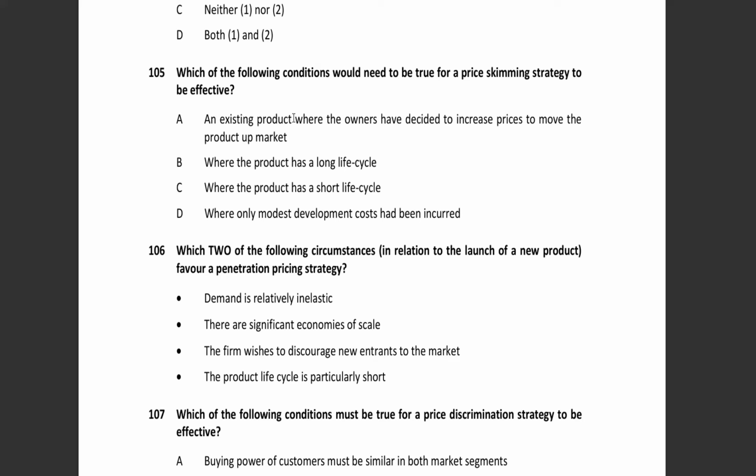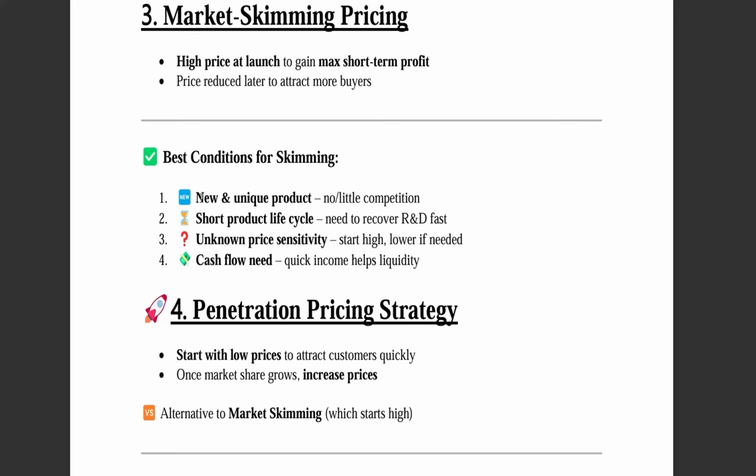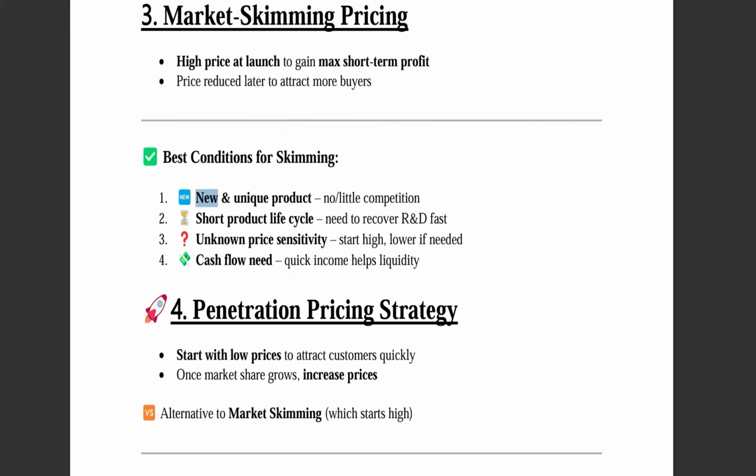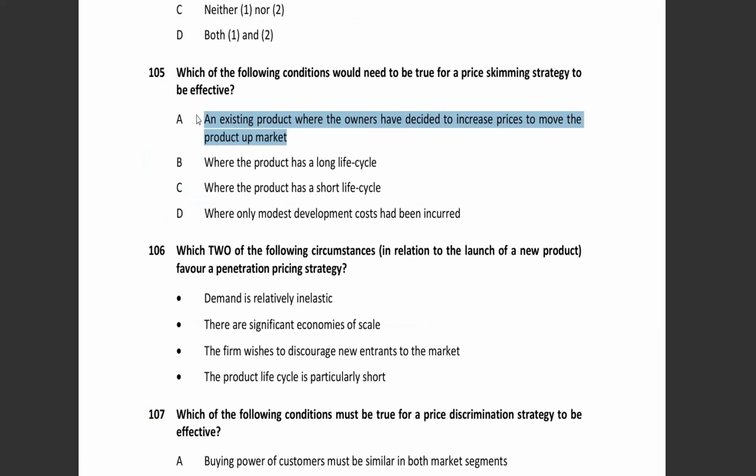An existing product where the owner has decided to increase the price to move the product up market. Just now we have seen that it is suitable when the product is new and unique. In an existing product it won't work, right? So that's why option A is incorrect. B, when the product has a long life cycle. No, just now we have read that when a product has a short life cycle, in that case this strategy will be suitable. The example is iPhone, which used to launch their model at a certain gap or certain period of time.